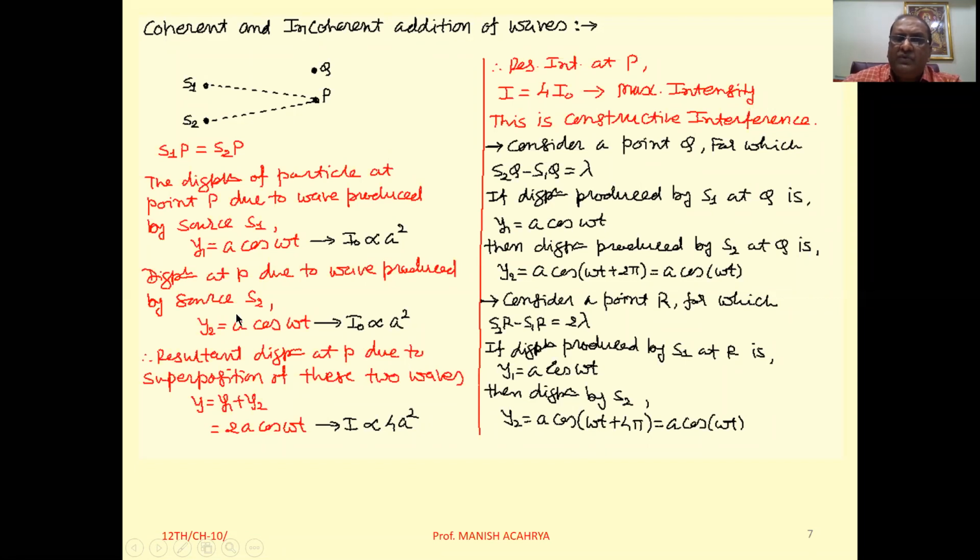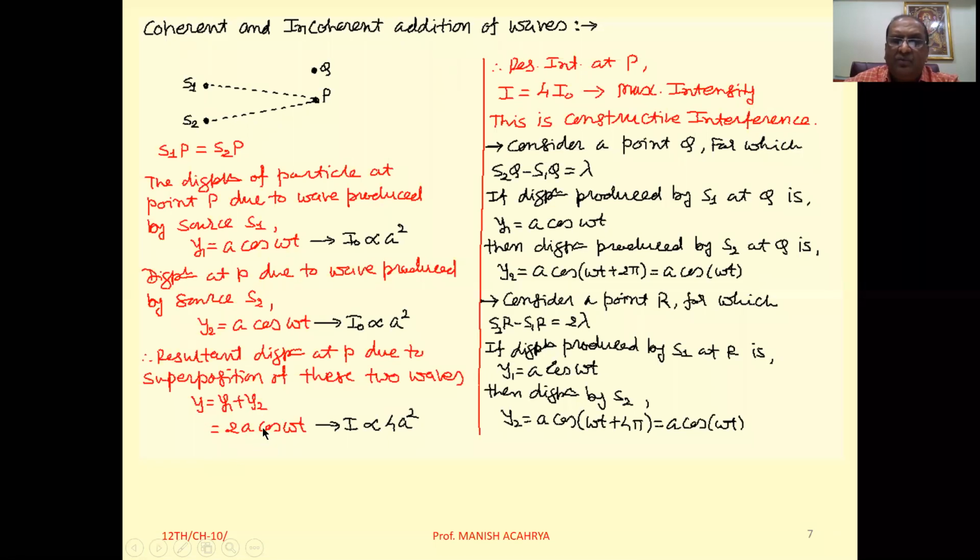So now, due to superposition of these two waves at P, the resultant displacement at P is given by y equal to y1 plus y2. So a cos omega t plus a cos omega t. Resultantly you can write y as 2a cos omega t.